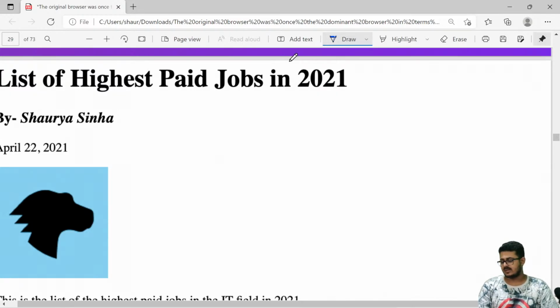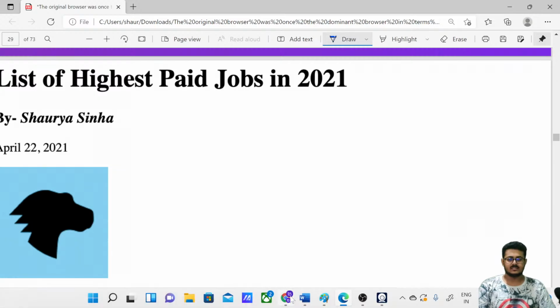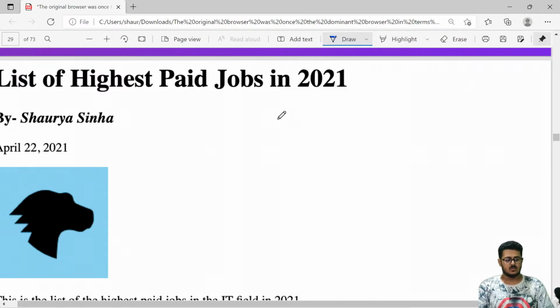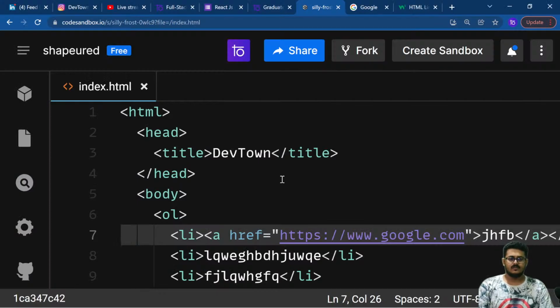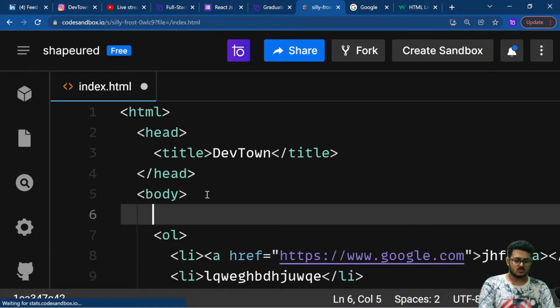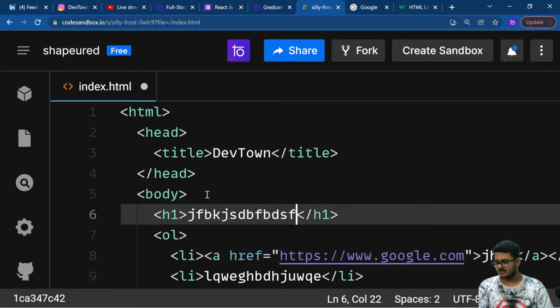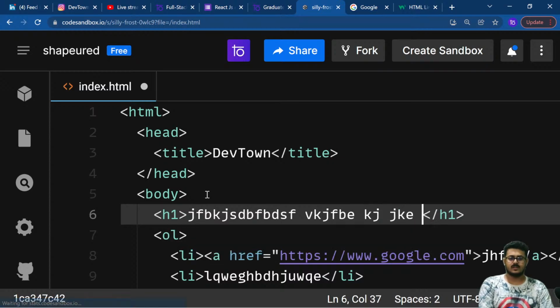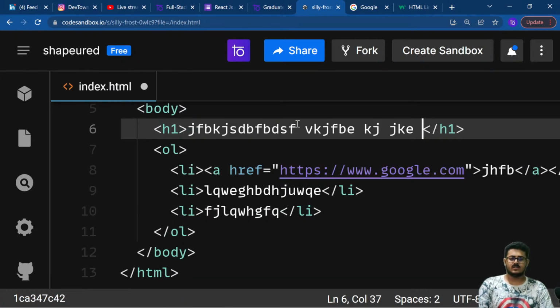First of all, there's an h1 tag. We are clearly able to see that this is an h1 tag itself. So go back to our website. We will have the h1 tag on the top. So you are having your h1 right over here, and we'll be having some gibberish written right over here. So we'll just write some gibberish. That is our h1 tag.